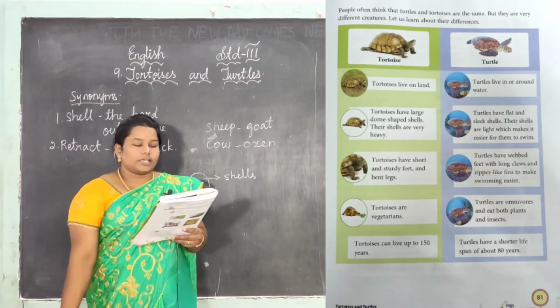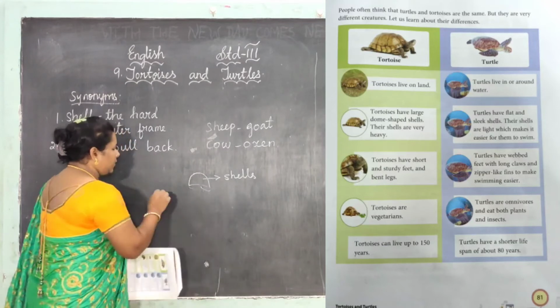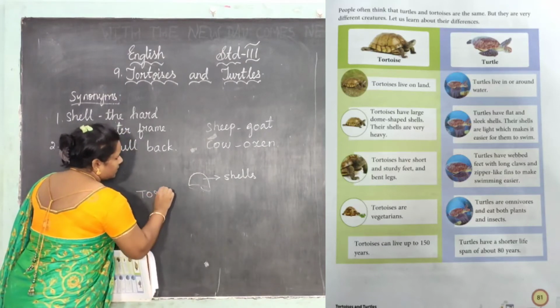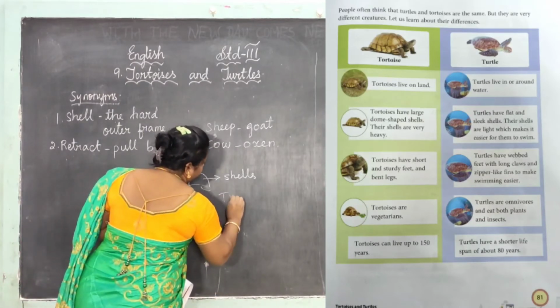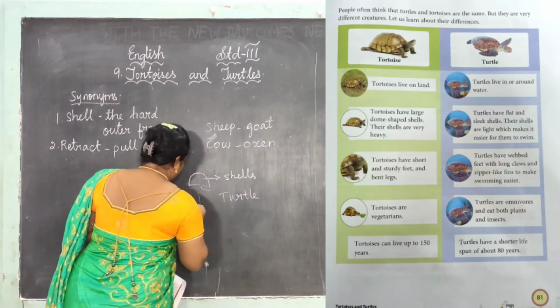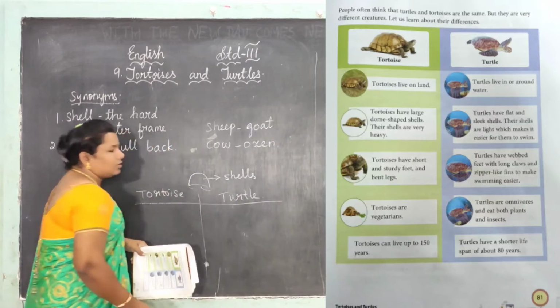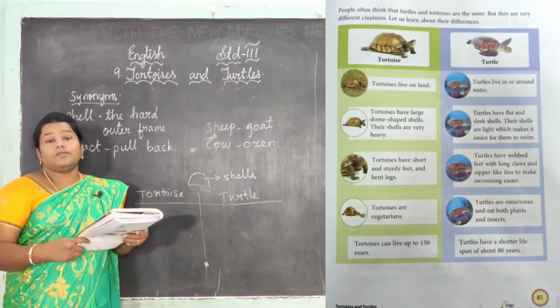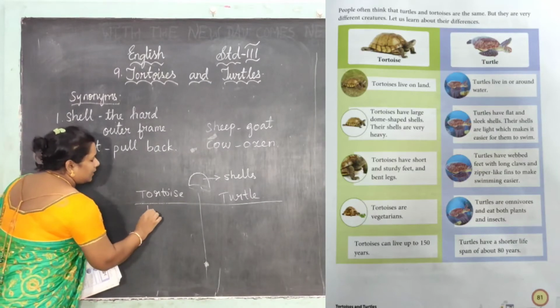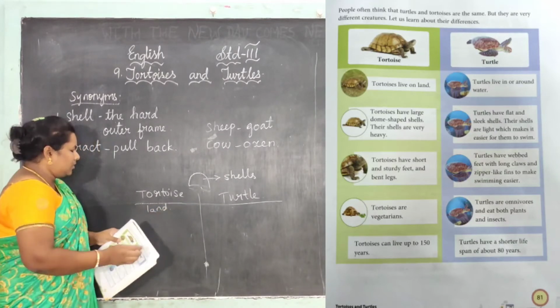Tortoise lives on land. Here the tortoise, here the turtle. Okay, we are going to learn the differences. First one, tortoise lives on land. Tortoise only lives on land.